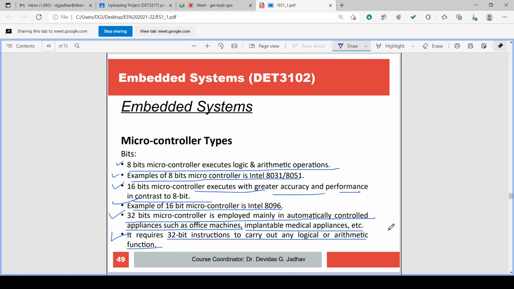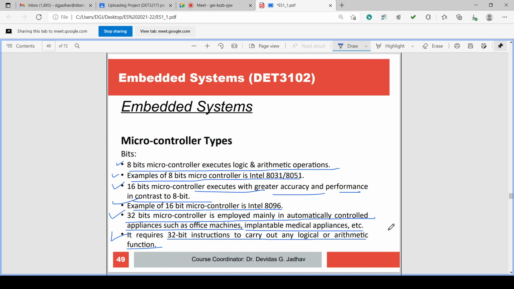If you consider, suppose level controlling is there, water pump on off function is there, automatic door opening and closing is there, person counting is there. These are the simple tasks.